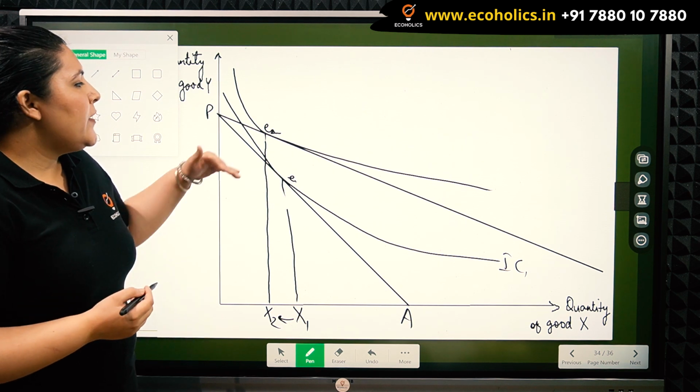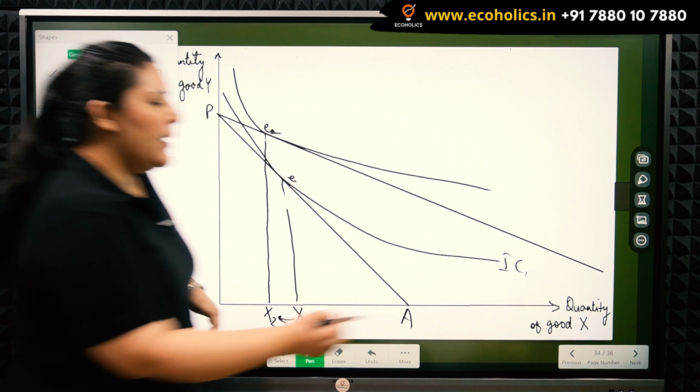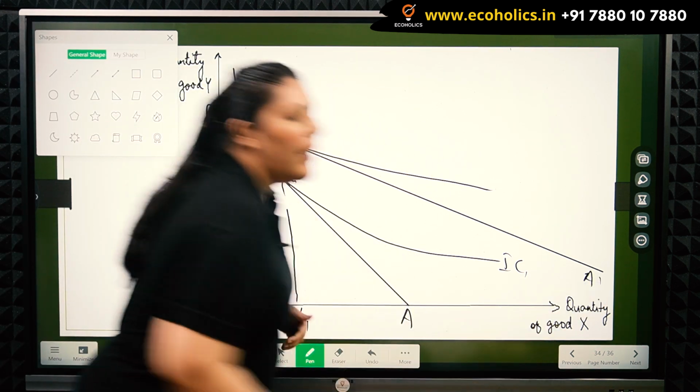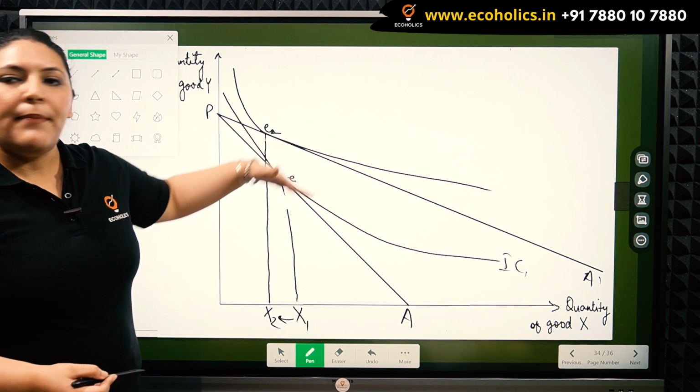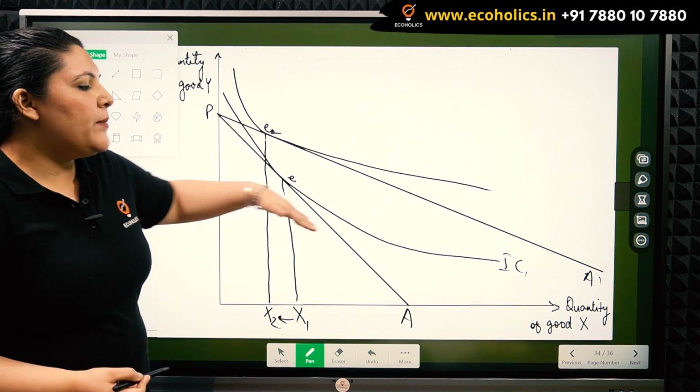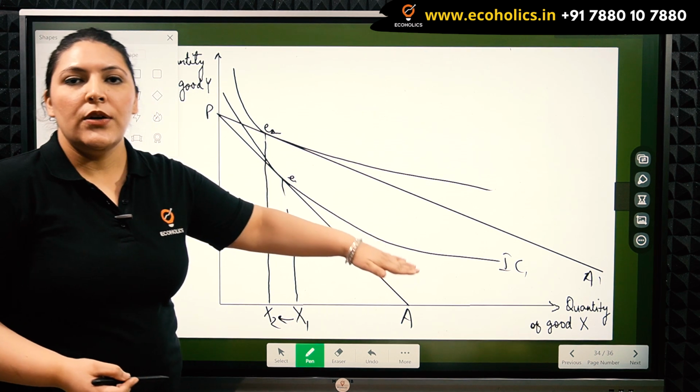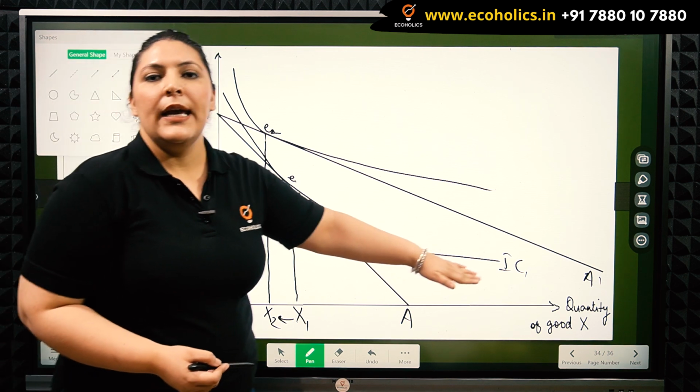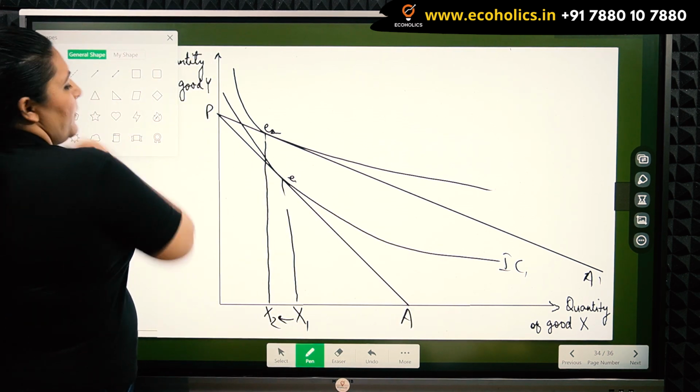For this, we will be shifting the new price line PA dash inwards. We will be making a parallel shift, and this new price line will be tangent to the old utility level or to the old indifference curve.